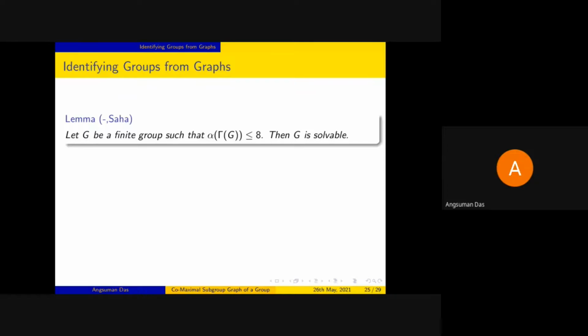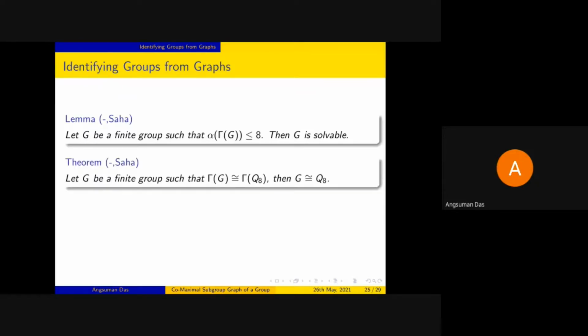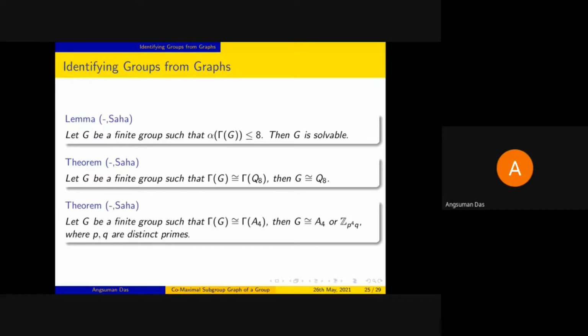So using this, we have proved that if we have a group G whose graph is isomorphic to gamma Q8, then G has to be Q8. That means Q8 can be uniquely recovered from its graph. But it's not always the case. Say, for example, we have seen that if we take the graph gamma A4, then we cannot uniquely get back A4.